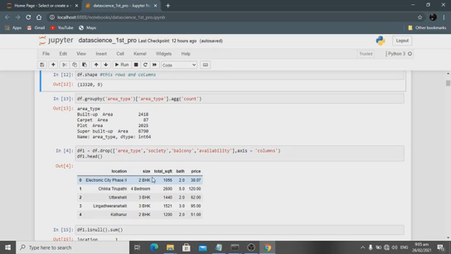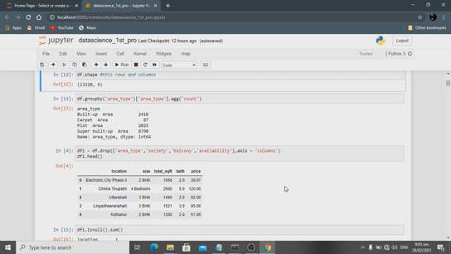What kind of data I have: the features taken are location, size, total square feet, bathroom, and then price. Okay, this is the kind of data I have. I take the input data and I take the target data. The four features are used to predict the fixed target. This is my concern for executing my project. Okay, that is enough.